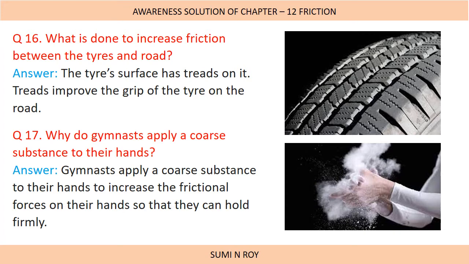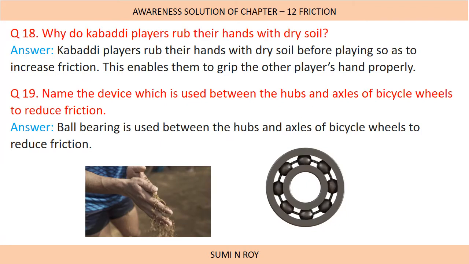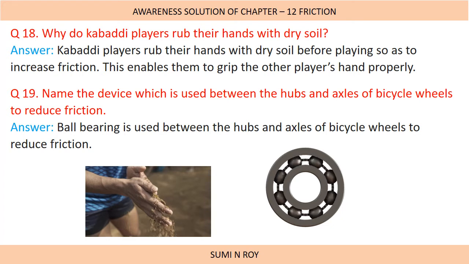Next, why do gymnasts apply a porous substance to their hands? They apply this to increase the frictional force so that they have a better grip. Next question, why do kabaddi players rub their hands with dry soil? Kabaddi players rub their hands with dry soil before playing so as to increase friction. This enables them to grip the other player properly.